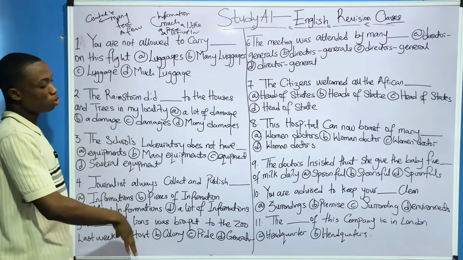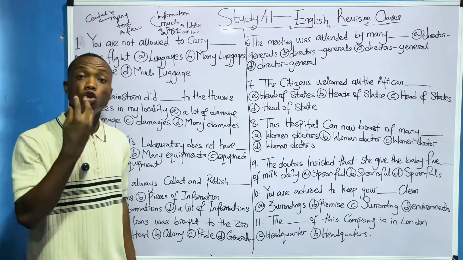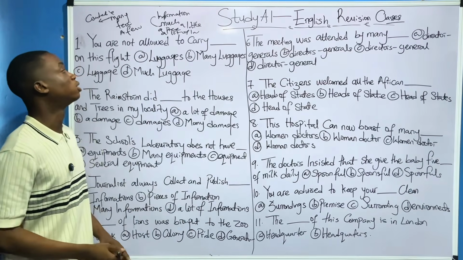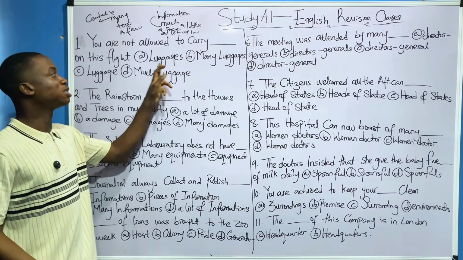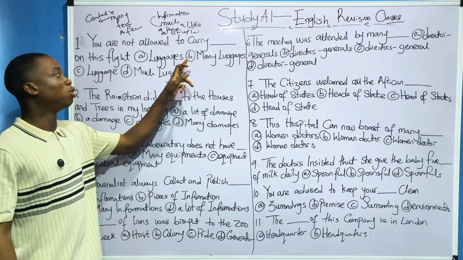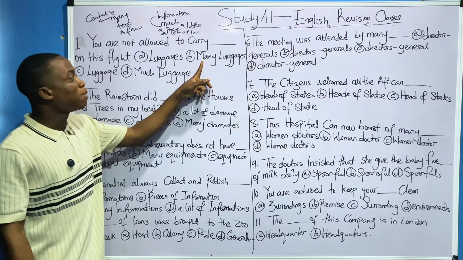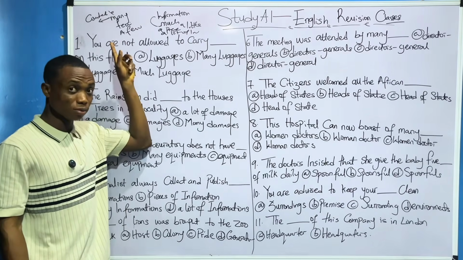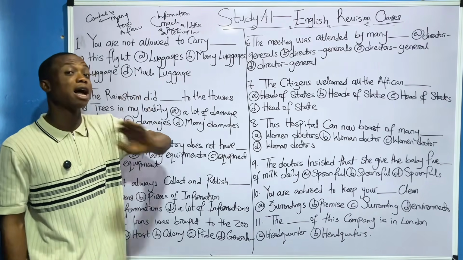So now let's go into this question. It said you are not allowed to carry dash on this flight. Like I said, luggage is already an uncountable noun. So now that we already have that knowledge in mind, which one is the answer? Is it option A? No, because option A is carrying s. And like I said, uncountable nouns do not carry s, so option A can never be the answer. Option B, many luggages. Now this one is a grammatical error, because I made mention that many is for countable nouns. So that one is already out. And even the luggage itself is still carrying s. So that one is completely out.